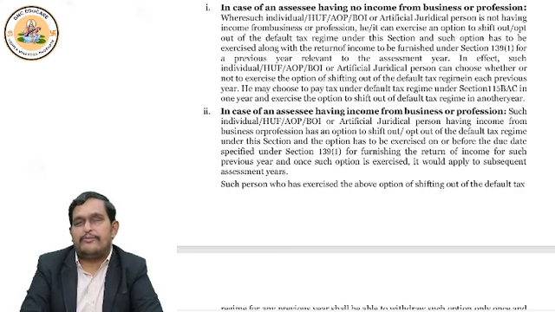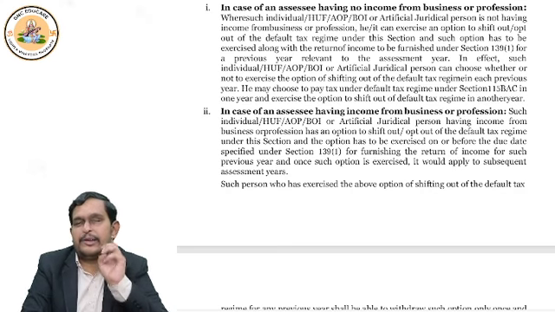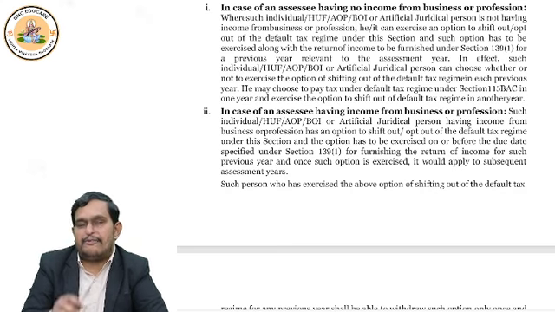Okay. So if you are a business income person, then generally in the income tax website, default is selected. And if you want to change before the due date of filing returns, you can actually opt out. But if you opt out, you have to file every year the return under optional tax regime.